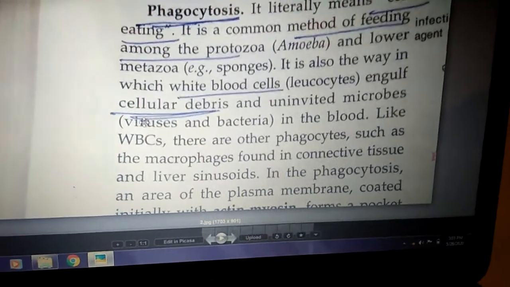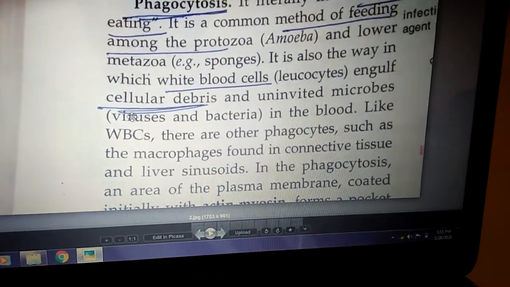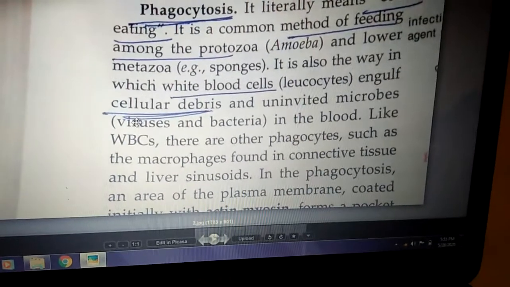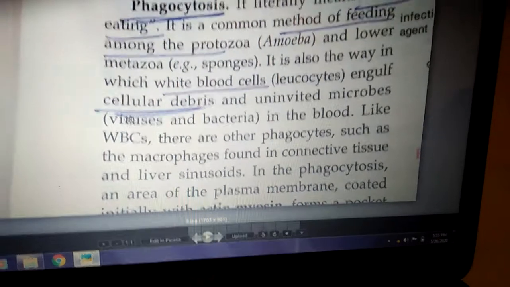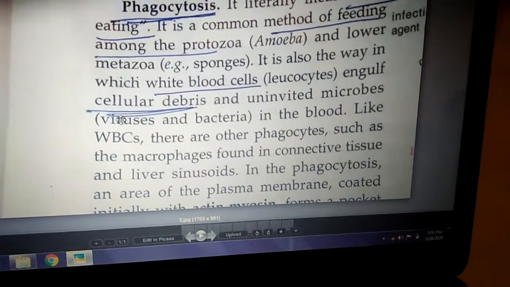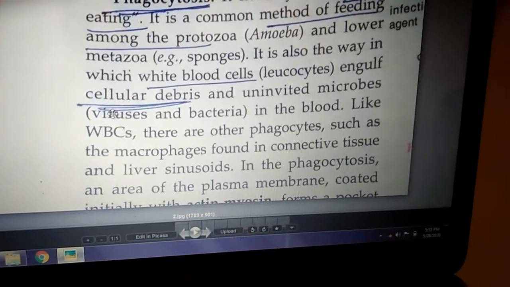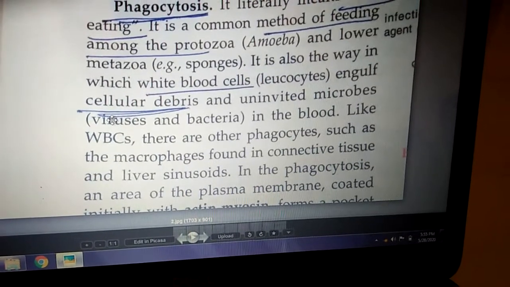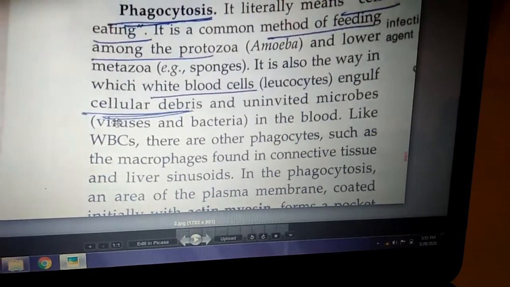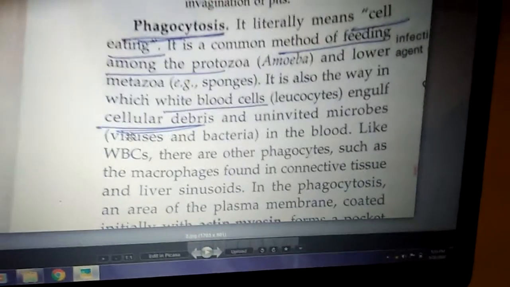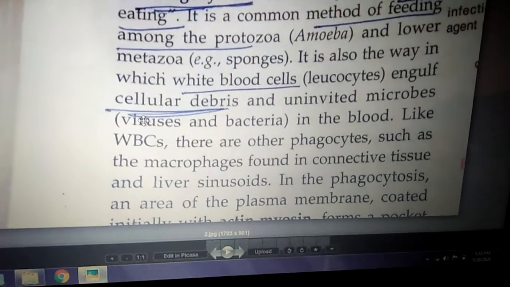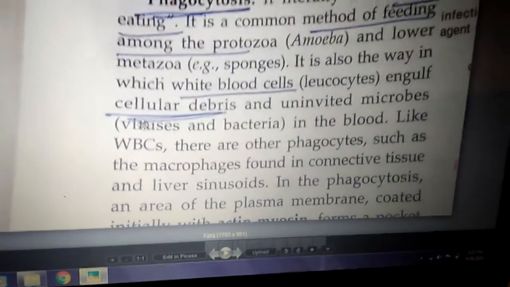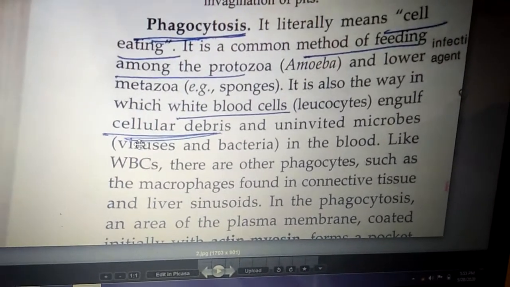One more example: white blood cells are present in the blood. White blood cells are called soldier cells, and they also engulf, meaning surround, cellular debris. The garbage or unwanted substances inside the cell are called cellular debris. That cellular debris is also removed with the help of phagocytosis by the blood cells. So phagocytosis means cell eating.